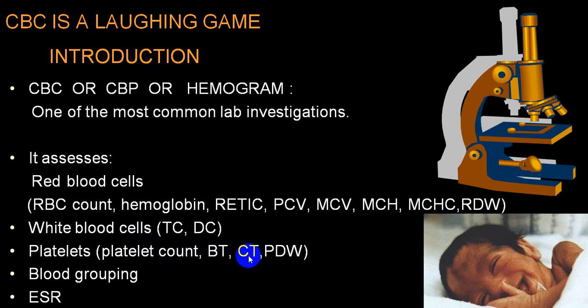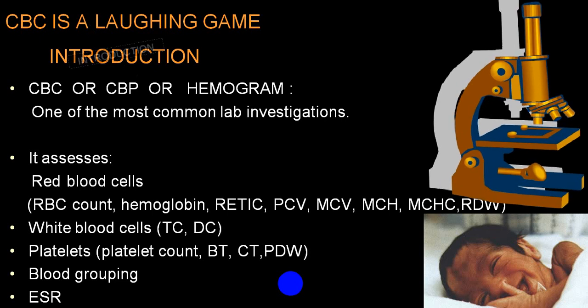BT, CT is usually not a part of a CBC, but should be included, and platelet distribution width. Blood grouping is again not a part of CBC. ESR is a part of CBC, so ESR. These are all the things which are being given in CBC.